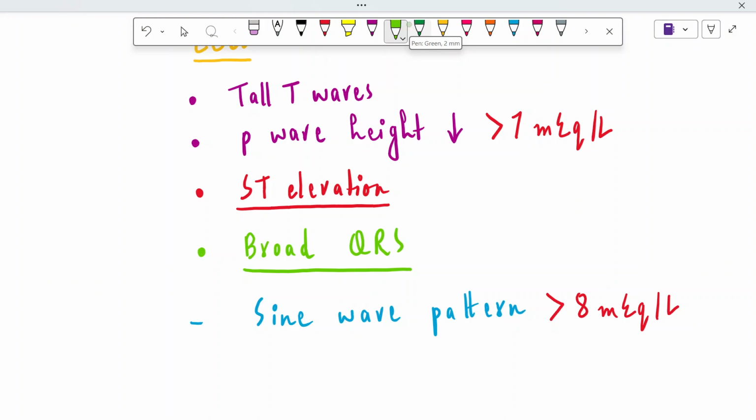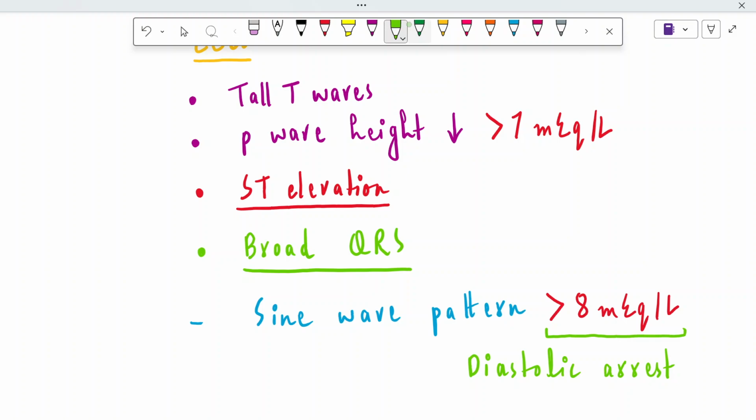We have talked that when the serum potassium is more than 8, there is a risk of diastolic arrest, and ultimately the death of the patient.